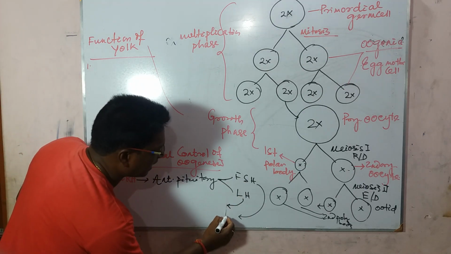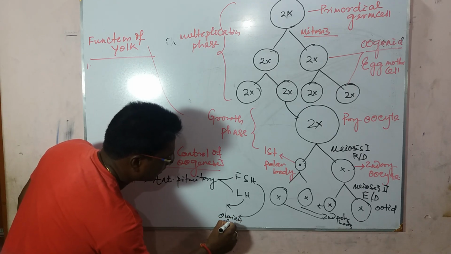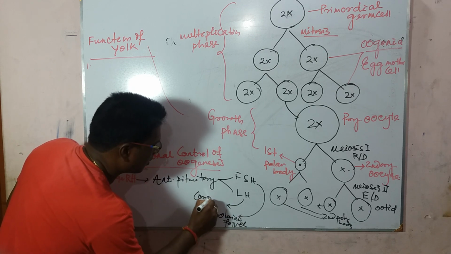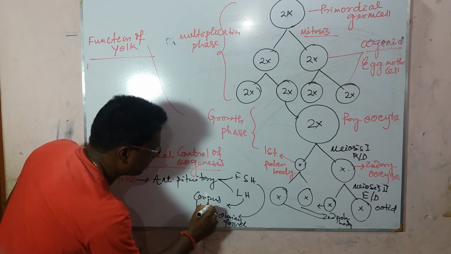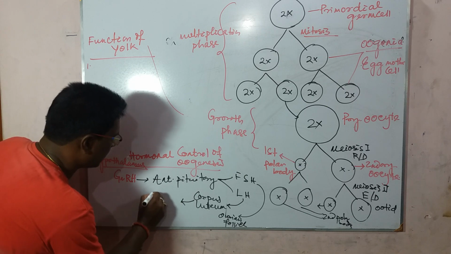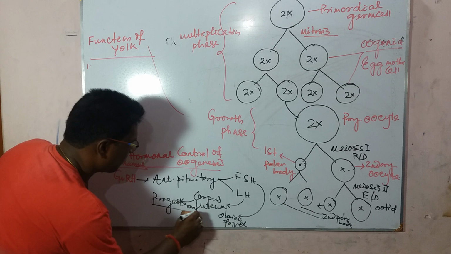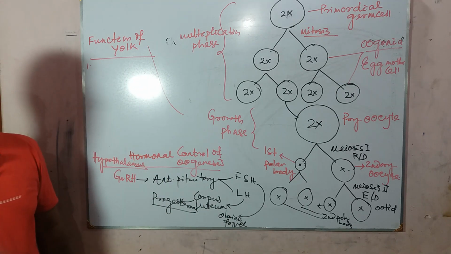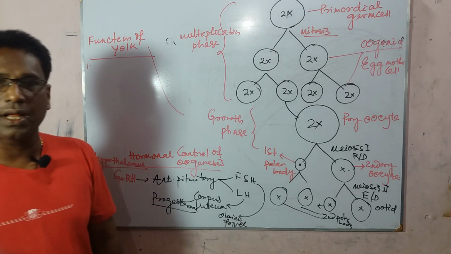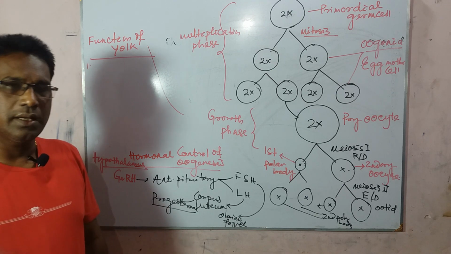So FSH acts upon the ovarian follicle and LH acts upon the corpus luteum to secrete progesterone to maintain pregnancy.